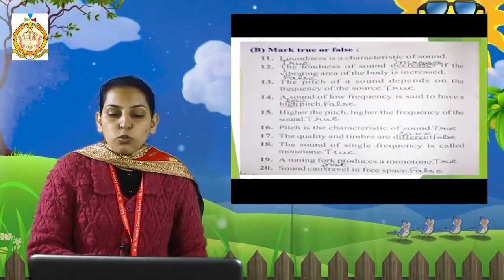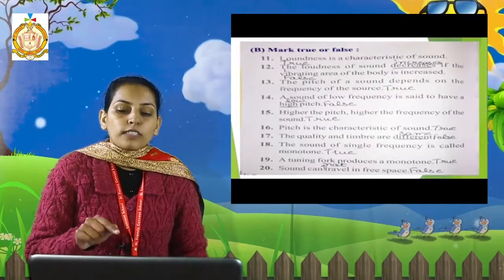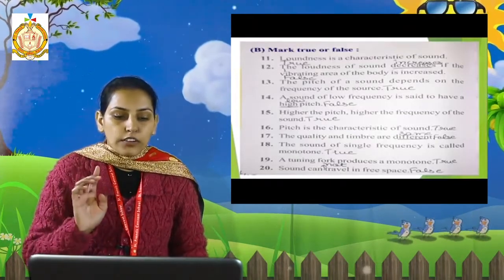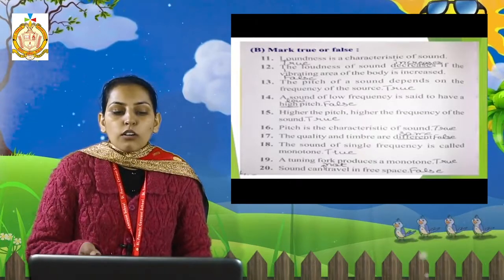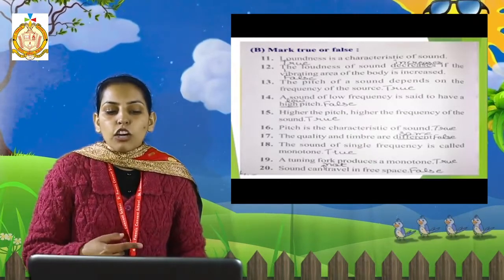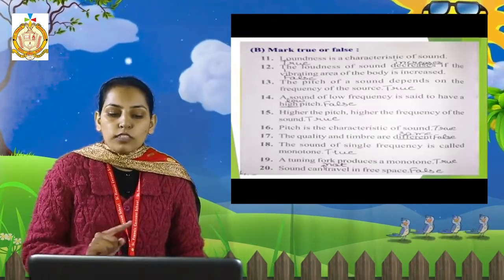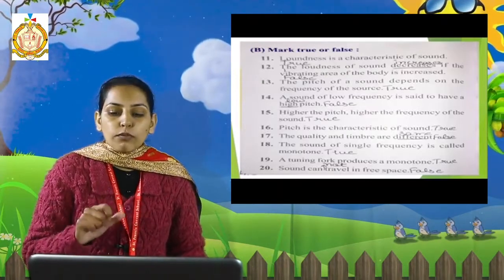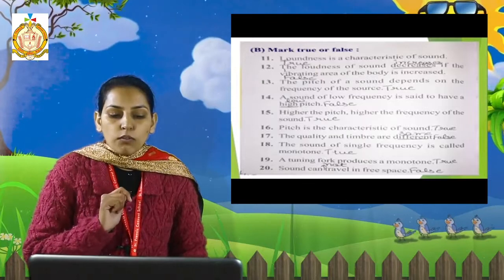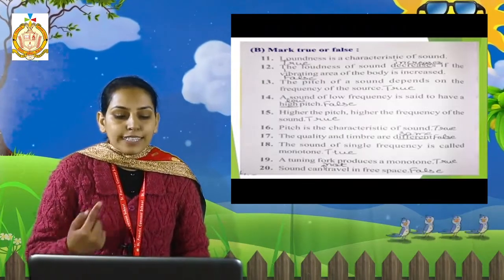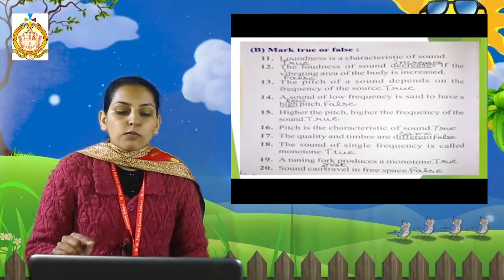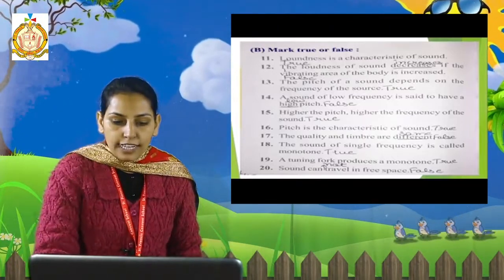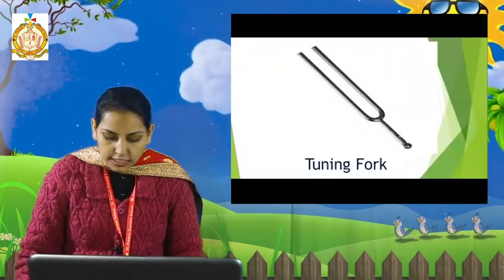Next, first one is true. Second one is false, because instead of decrease, write down increase. Third one is true. Fourth one is false, instead of high, write down low. Next, again true. 16 true. 17, in place of different, write down the same, and this one is false. Next, true. Next, again true. And the next one is false. Write down cannot.